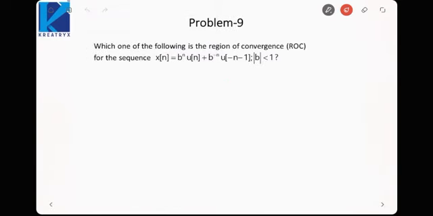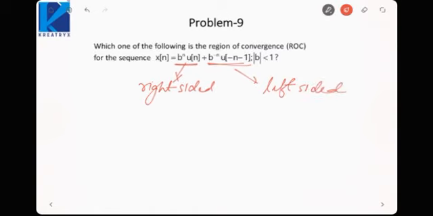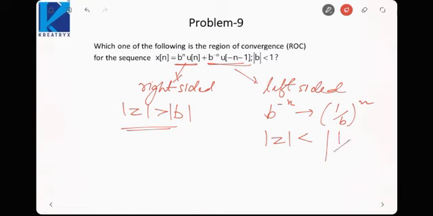In the last problem, we have been given a signal which is a composite signal composed of these two signals. Now if you observe, this is a right sided signal and this is a left sided signal. Okay, we need to find ROC. So since this is right sided, ROC would be mod z greater than mod b. Since this is left sided, first transform this signal like this. Since this is b raised to the power minus n, it would be 1 by b raised to the power n. So ROC would be mod z is less than 1 by b.